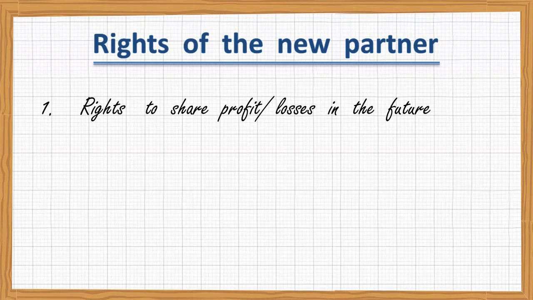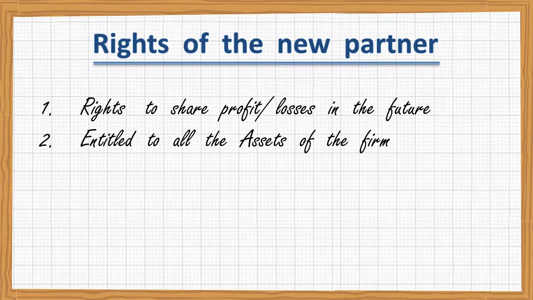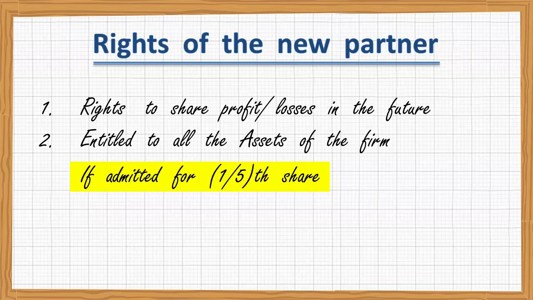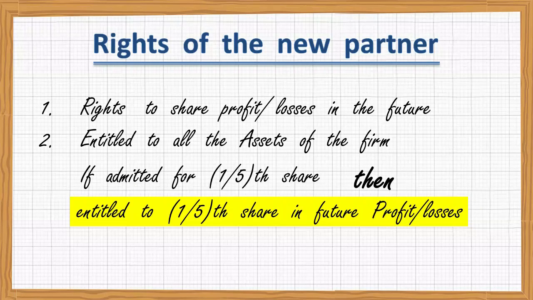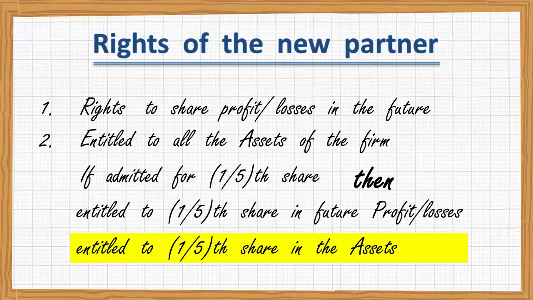And secondly, he becomes entitled to all the assets available in the firm. It means if he is going to be admitted, suppose for 1/5 share, in future he will get 1/5 profit in the firm, as well as he will be having the share of 1/5 in all the assets of the firm. Means the moment he gets admission in the firm, he is entitled to the assets of the firm.